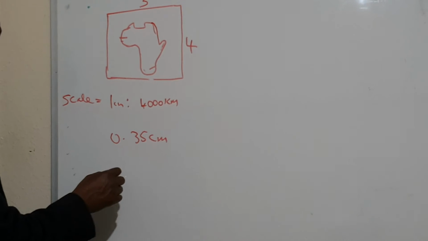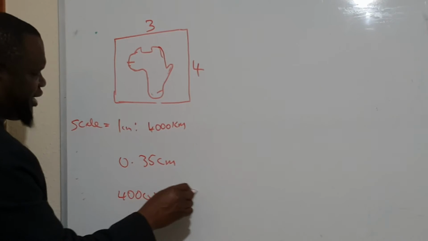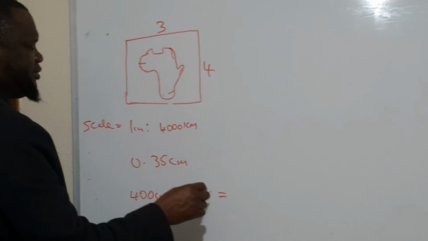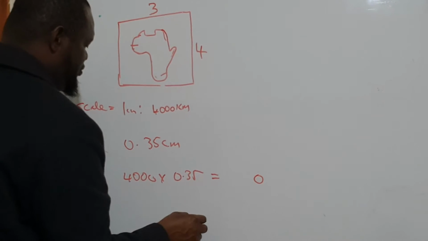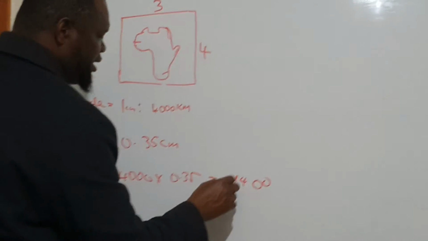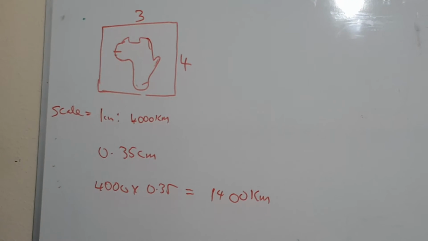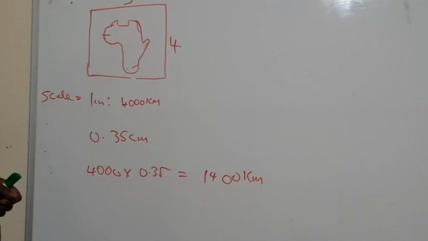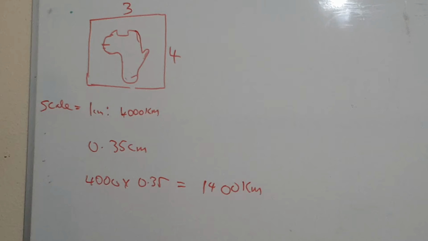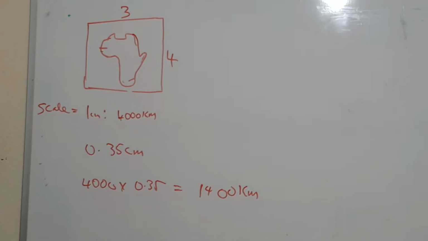So the size of Gambia is going to be 4,000 times 0.35, which will be how many? In reality, Gambia will be how many? 4 times 5, 20 carry 2, 4 times 4, 12, 140. 1,400 kilometers. So the actual size of Gambia is 1,400 kilometers. Okay? That's what we mean by the scale. Okay, finding the scale.